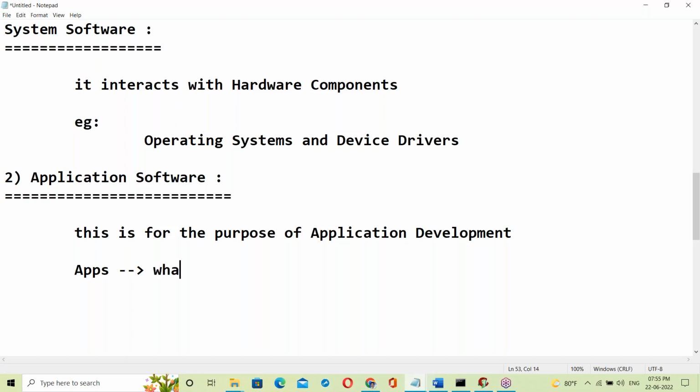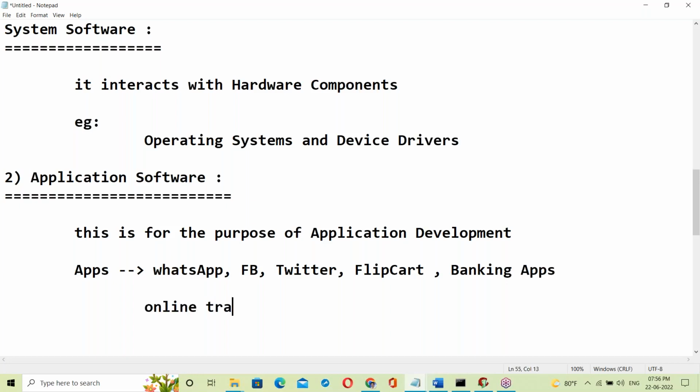WhatsApp. Yes, WhatsApp is an application. Facebook is an application. Next, Twitter. Flipkart is an application. Next, banking apps, and online trading apps.